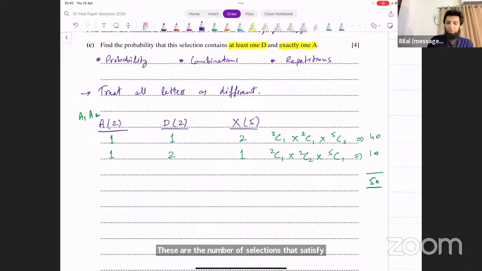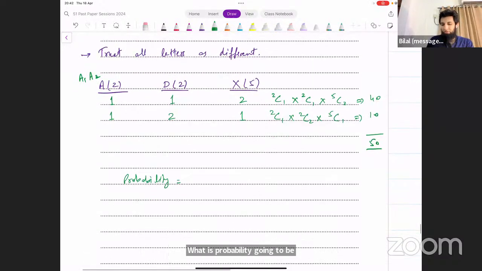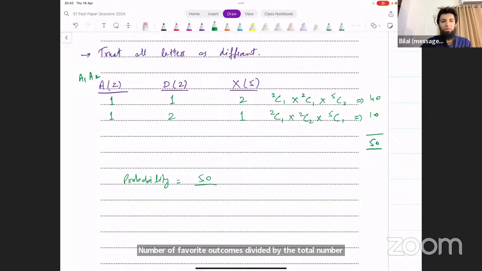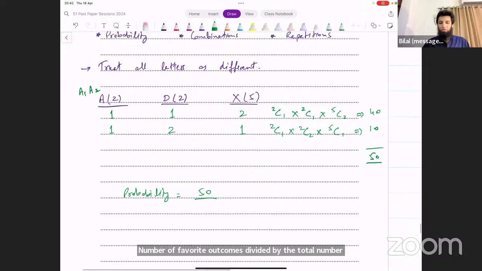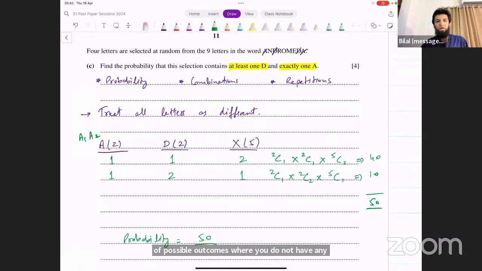And now, since you're looking for probability, what is probability going to be? Number of favorable outcomes divided by the total number of possible outcomes where you do not have any condition. What's the total number of possible outcomes without any condition? You have 9 letters. You have to select 4 out of them. That's 9C4.